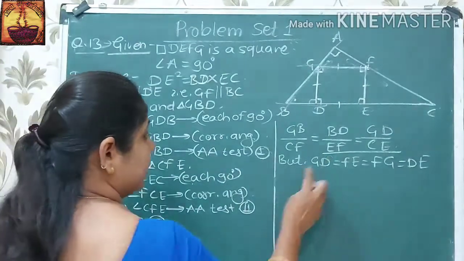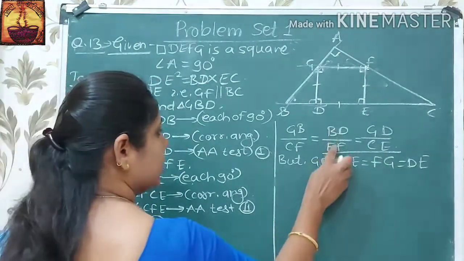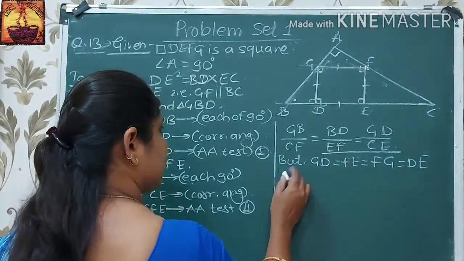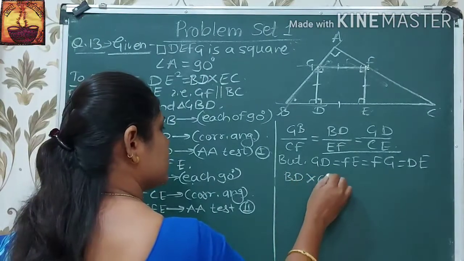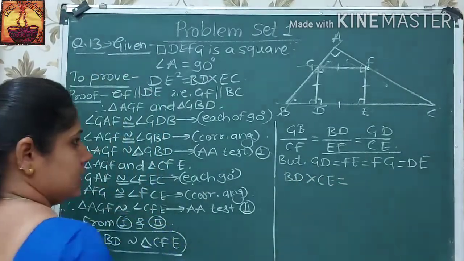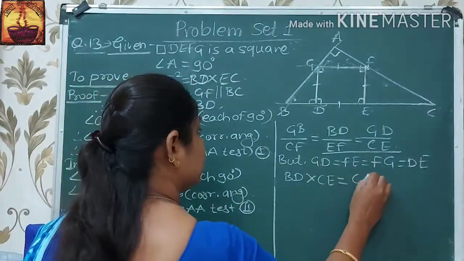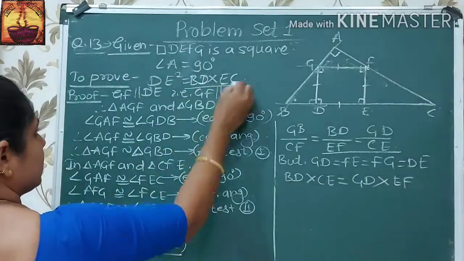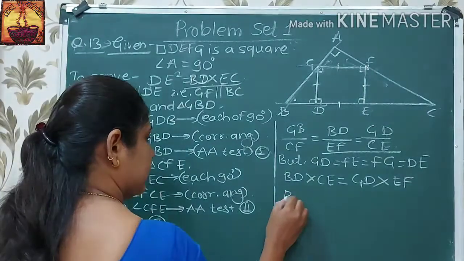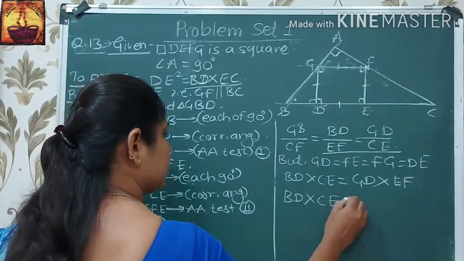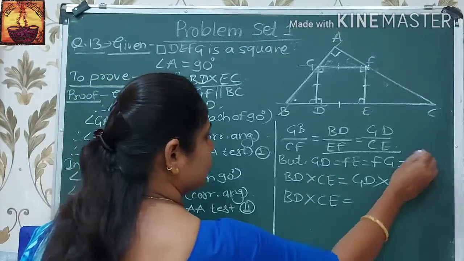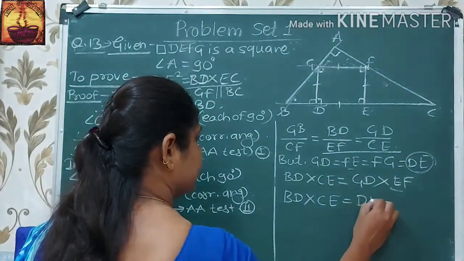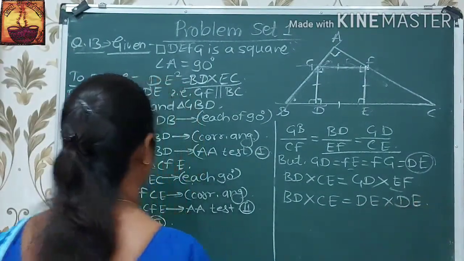Therefore, if we take these two ratios, BD upon EF is equal to GD upon CE, then after taking cross multiplication, BD into CE is equal to GD into EF. Here BD into CE is on the right hand side, write it as GD is equal to DE and EF is also equal to DE. Therefore write here DE into DE.